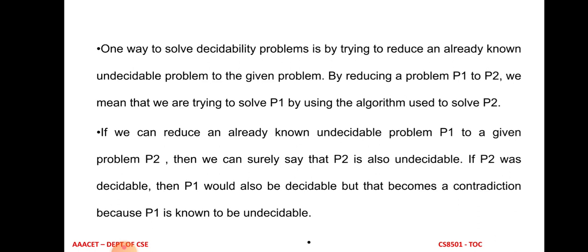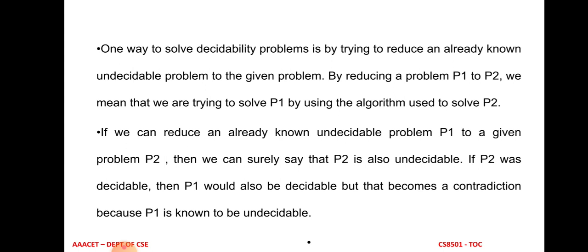So there is one way to solve decidable problems, which is by trying to reduce a known undecidable problem to the given problem. Consider there are two problems, one is P1 and another one is P2. By reducing the problem P1, which is known to be an undecidable problem, to another problem P2, we are trying to solve P1 by using the same algorithm used to solve P2. So P1 is undecidable, and we are trying to reduce that particular undecidable problem P1 to P2.